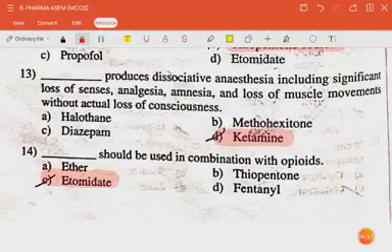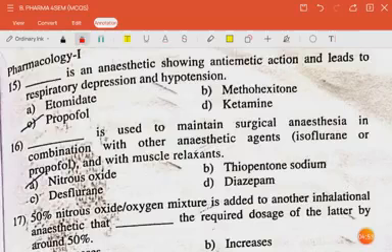The next question is, dash should be used in combination with opioids. The answer is etomidate. Next question is, dash is an anesthetic showing antiemetic action and leads to respiratory depression and hypotension. The answer is propofol. The next question is dash is used to maintain surgical anesthesia in combination with other anesthetic agents and with muscle relaxants. The answer is nitrous oxide.